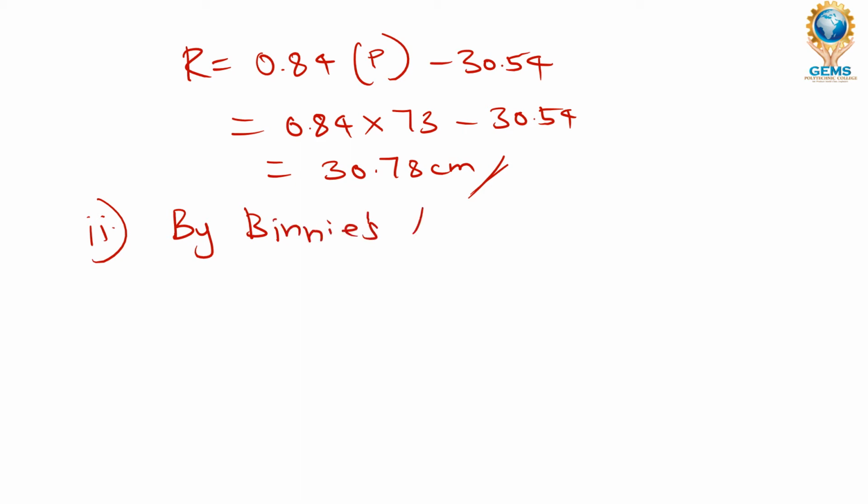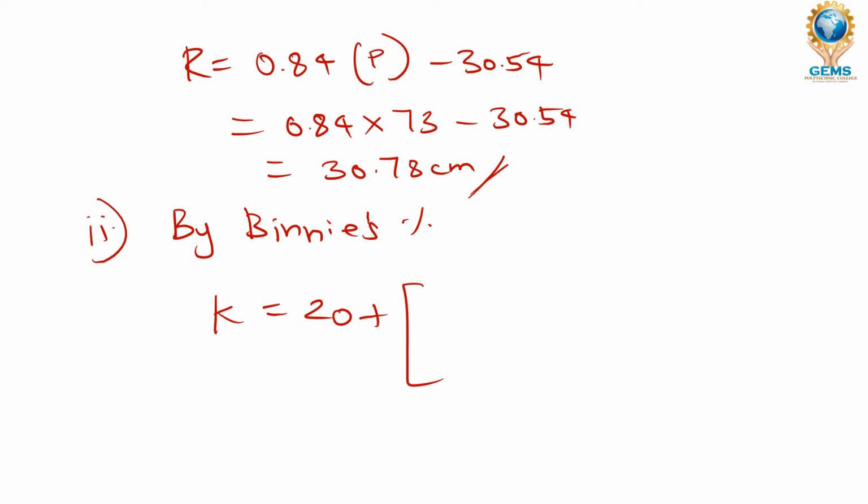Binny's coefficient from the table they have given, we are going to calculate using the formula. Kindly make a note of this formula. K is equal to 20 plus, 20 is nothing but the first value, which they have given in the Binny's column.